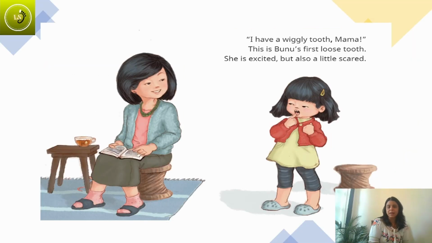Let's look at the second example. "I have a wiggly tooth, Mama. This is Bunu's first loose tooth." She's excited but also a little scared.